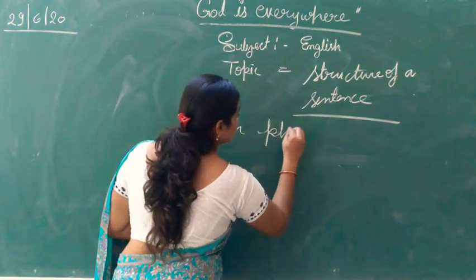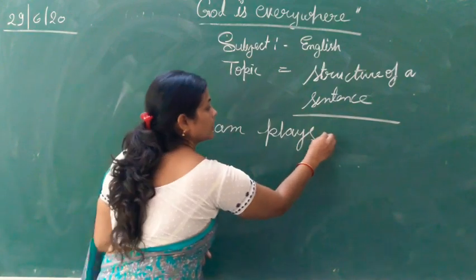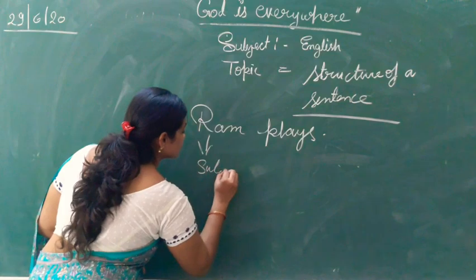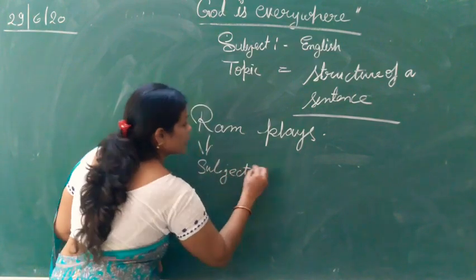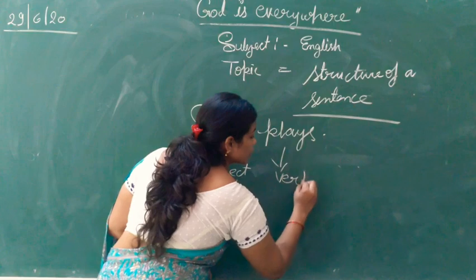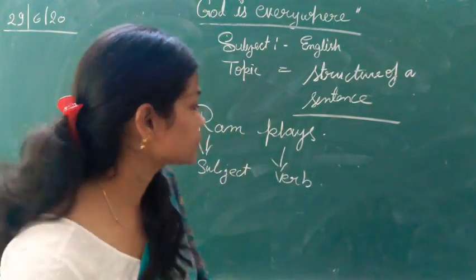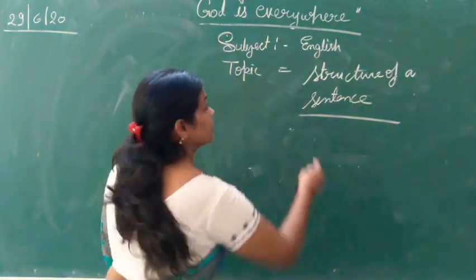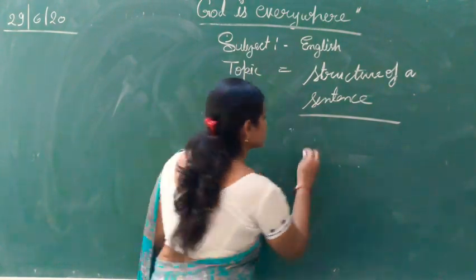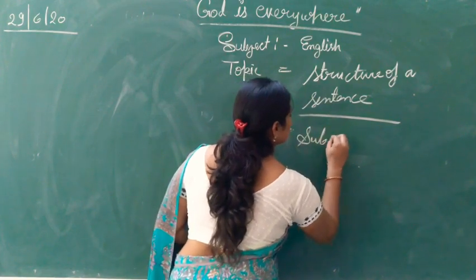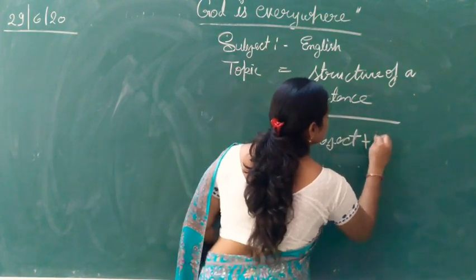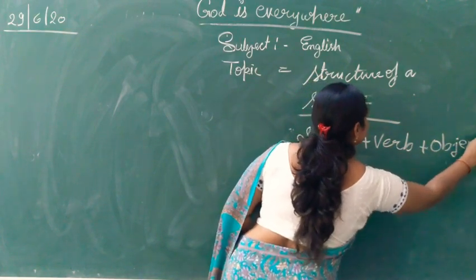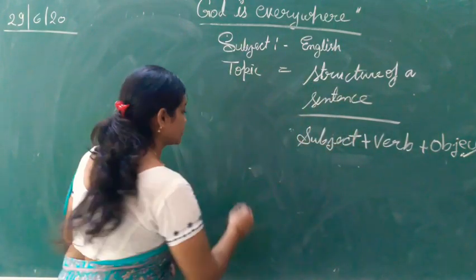Ram plays. It is a sentence. Here Ram is a subject and plays is a verb. It means the basic structure of a sentence is subject plus verb and object. Now, what is object?